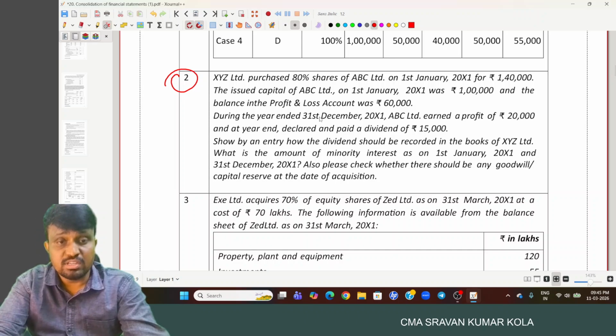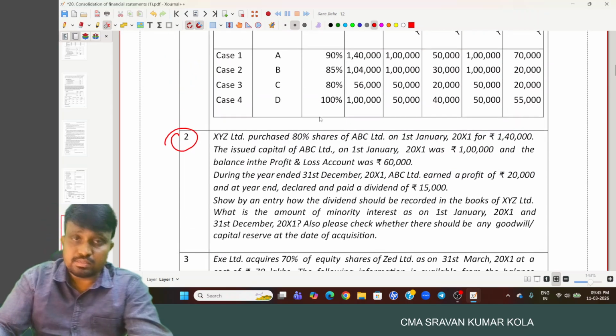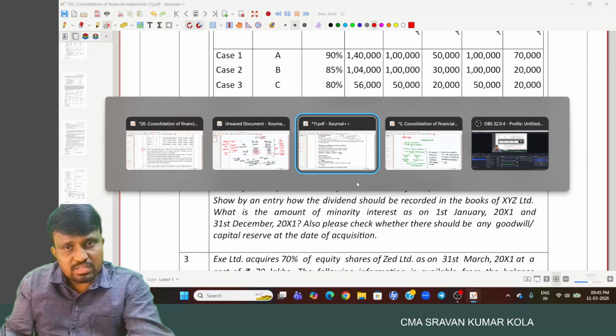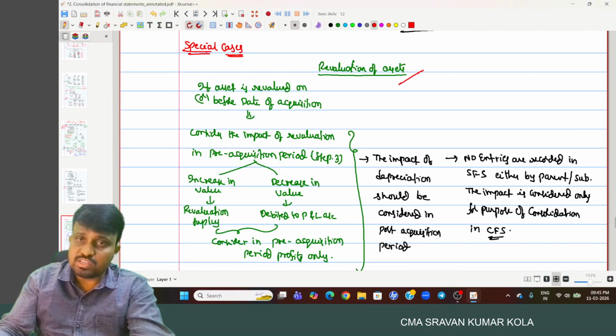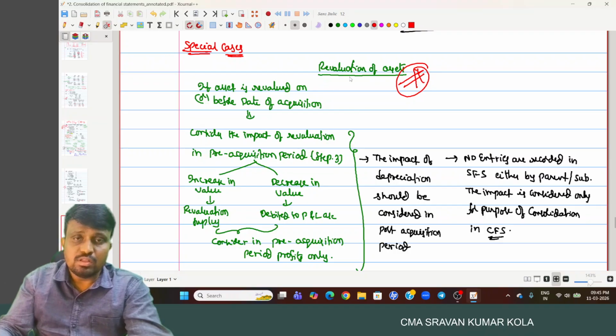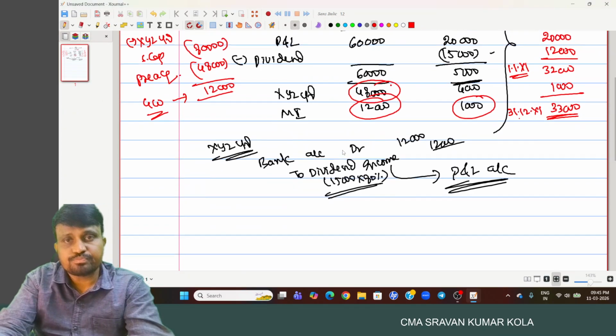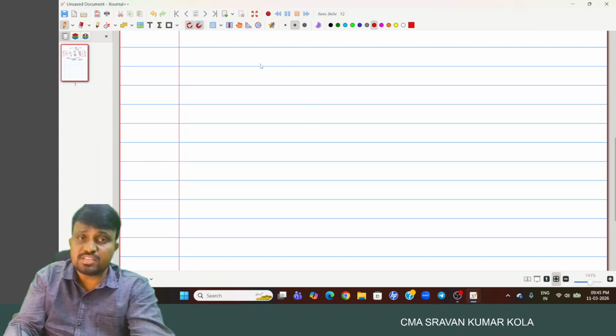That is the second question. Okay, and one more important topic we discuss before going to the next problem, revaluation of assets and liabilities. Revaluation of assets and liabilities.